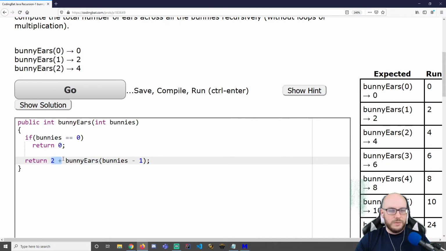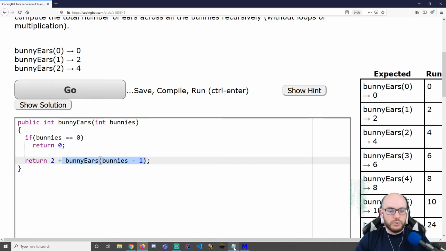Now, you just saw me solve one with multiplication, and yet here I'm using addition. Simply put, we basically are going to have two ears for each bunny. And because this is just decrementing by 1, each of these calls represents 1 bunny.